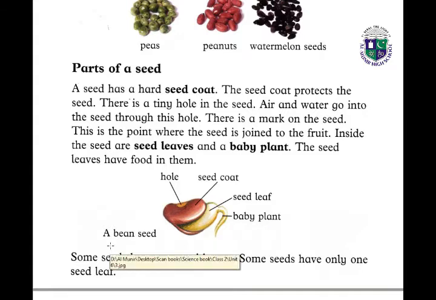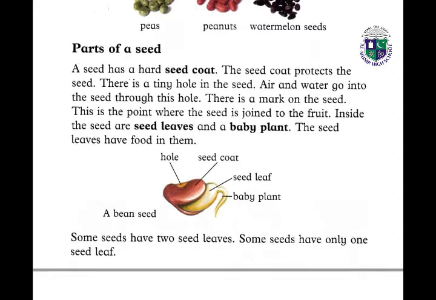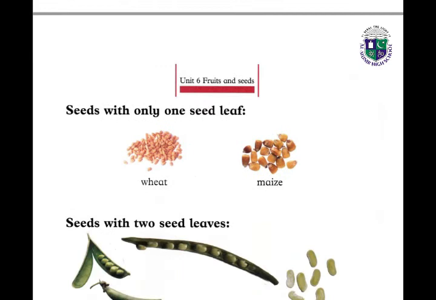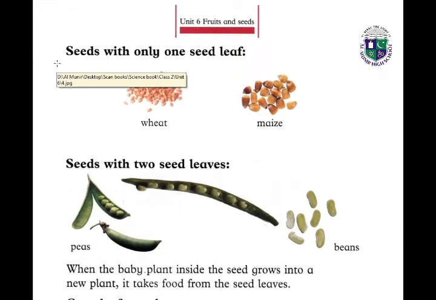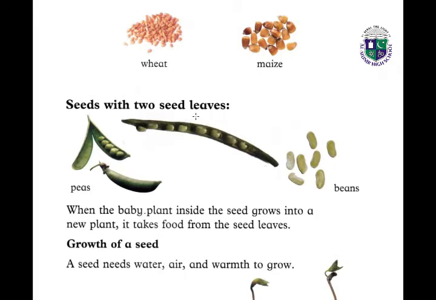So this is the picture of a bean seed. Some seeds have 2 seed leaves and some seeds have only 1 seed leaf. You can see there is only 1 seed leaf. Seeds with only 1 seed leaf: wheat and maize. Seeds with 2 seed leaves: peas and beans.